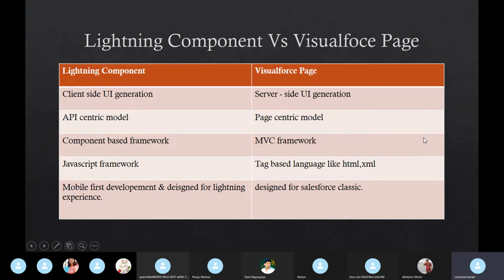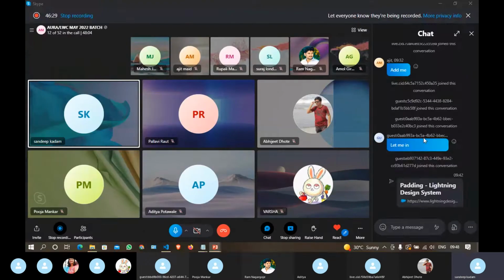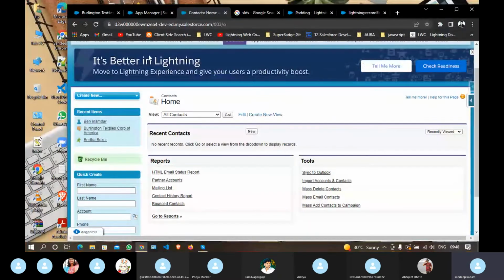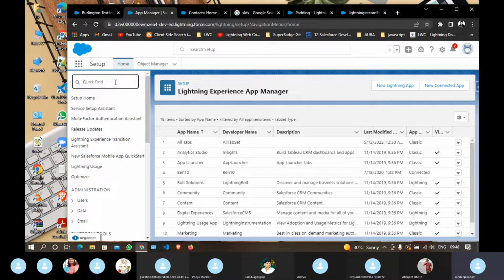Now, my domain. Let me go through it again. What is my domain basically? In earlier Salesforce releases, whenever you developed any lightning component, your My Domain had to be enabled. You have to go to Setup from this gear icon, go to My Domain.